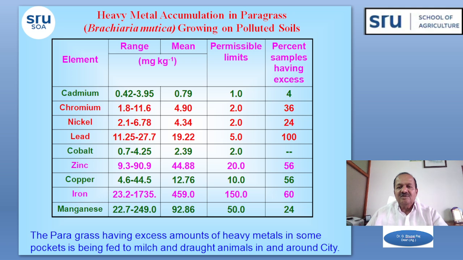So the farmers are cultivating paragrass with this polluted irrigation water. This is the analysis of the paragrass showing the different heavy metal contaminant contents.